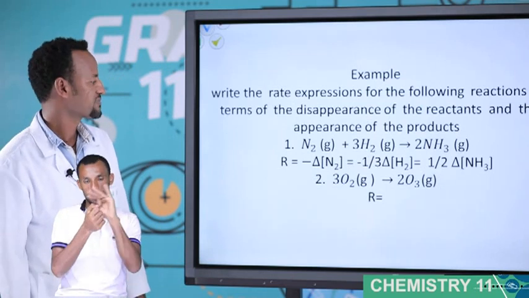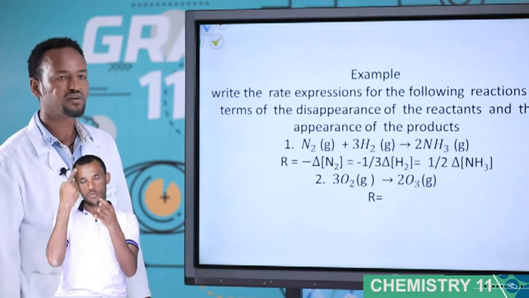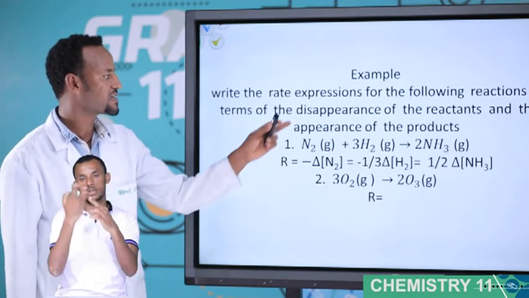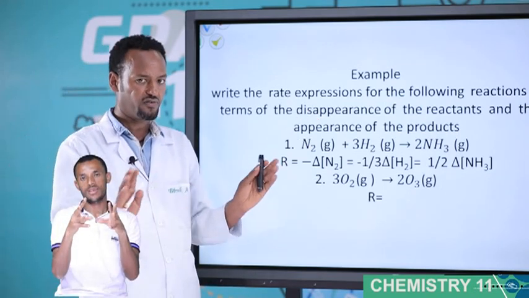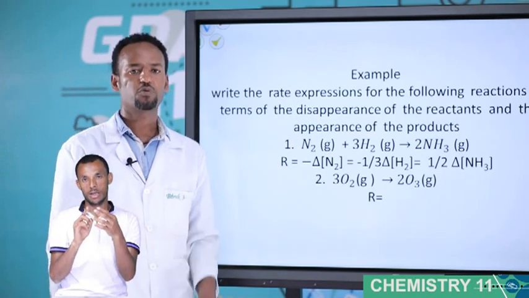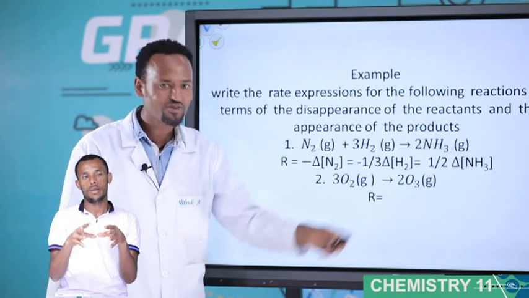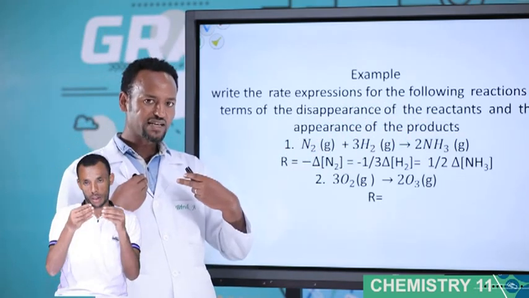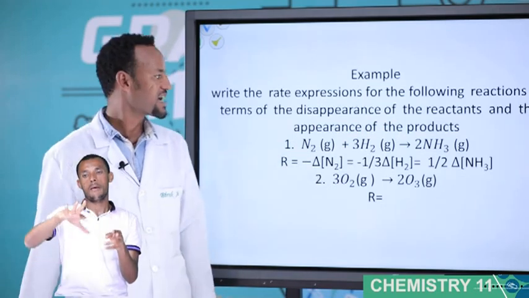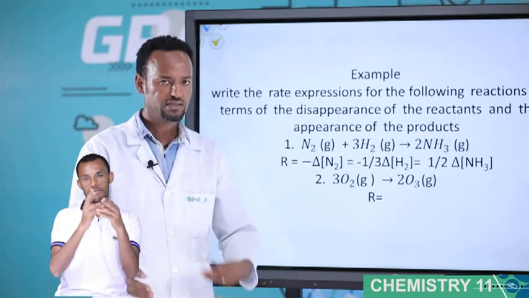For example, write the rate expression for the following reactions in terms of disappearance. Disappearance is always for reactants, not products. Disappearance is for reactants, appearance is for products, because products are formed and reactants are consumed.